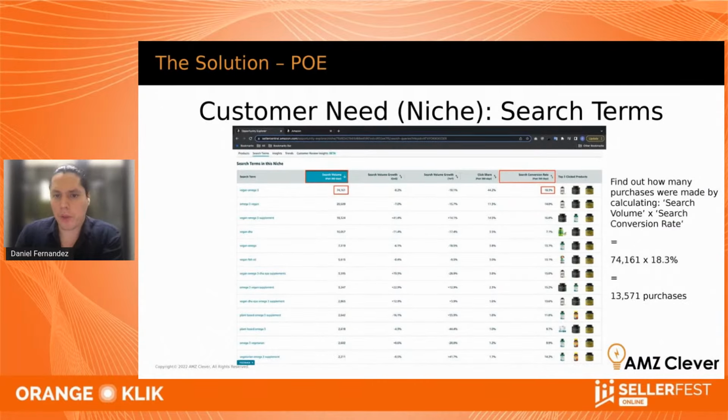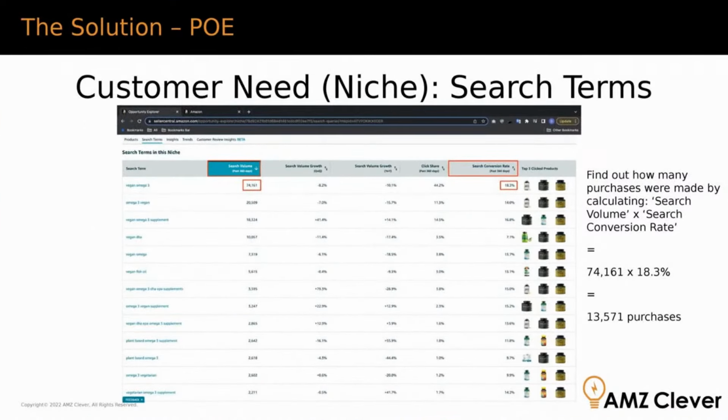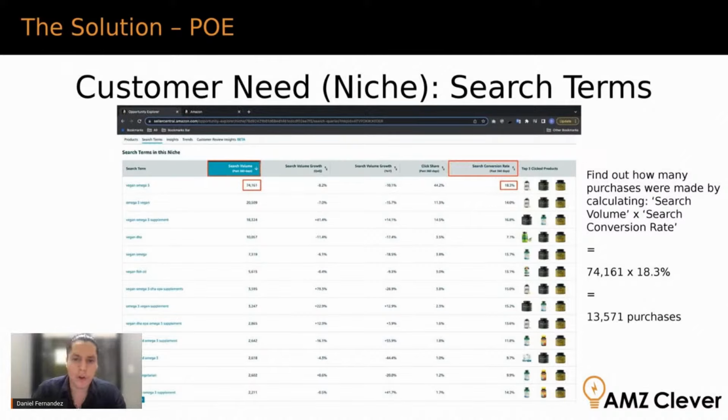All right, so there's a few things that I mentioned. I'm just going to point out here with the notes. Amazon is giving us search volume, and they're giving us search conversion rate. And I need to clarify this. This is not conversion rate calculated by people that visit a product. Rather, in PPC terms, instead of clicks, they are calculating conversion rate with impressions. Okay, think about that for a second.